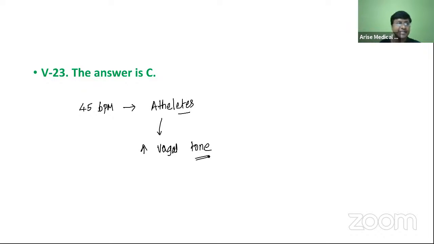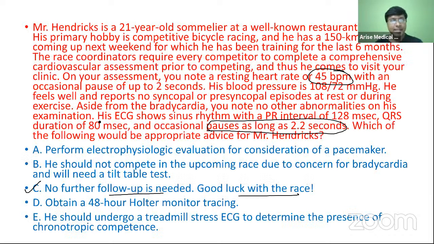Right? Because in athletes, there is increased vagal tone. So because of this increased vagal tone, the heart rate can be 45 beats per minute. That is very much expected. And if you are worrying about any other phenomena, the other point is that there are no syncopal or pre-syncopal episodes at rest or even during exercise.